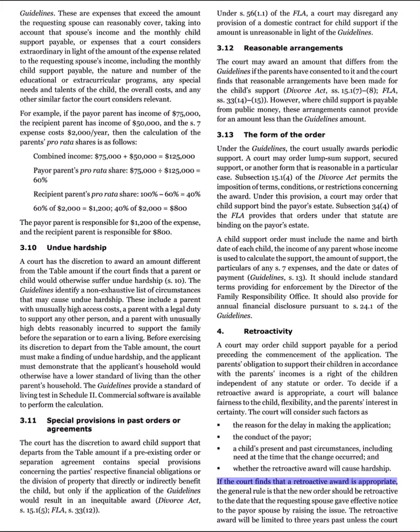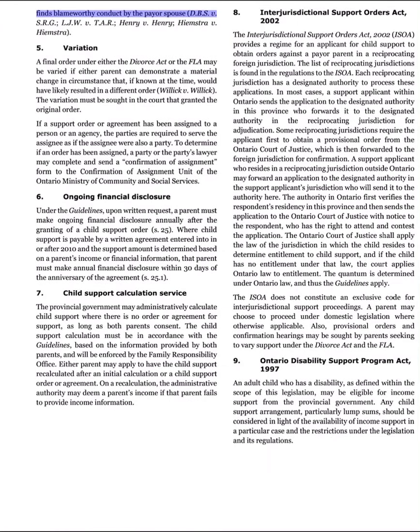If the court finds that a retroactive award is appropriate, the general rule is that the new order should be retroactive to the date that the requesting spouse gave effective notice to the payer's spouse by raising the issue. The retroactive award will be limited to 3 years past unless the court finds blameworthy conduct by the payer's spouse. DBS v. SRG, LJW v. TAR, Henry v. Henry, Heemstra v. Heemstra.